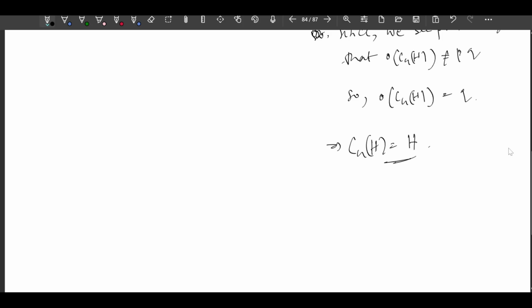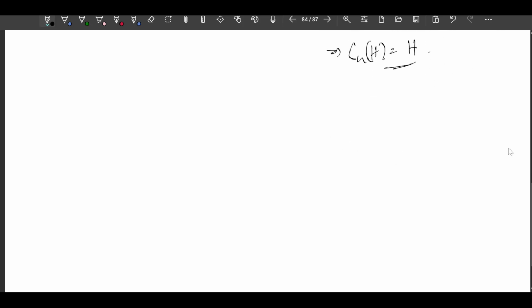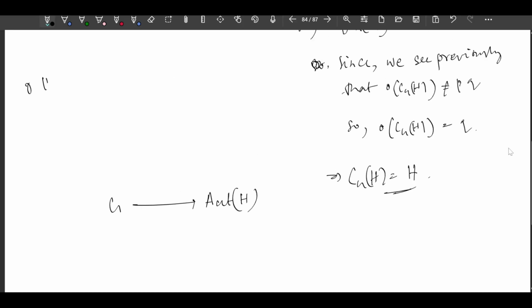Now use the first isomorphism theorem. We have a homomorphism from G to the automorphism group of H, right? One more observation: order of H is Q, Q is prime, so H is isomorphic to ZQ.